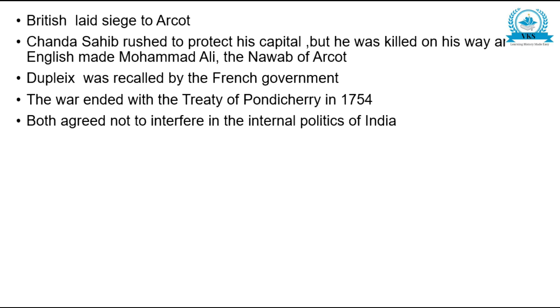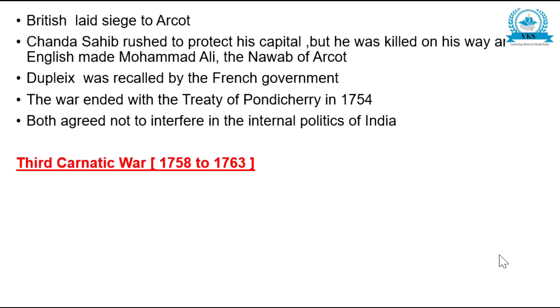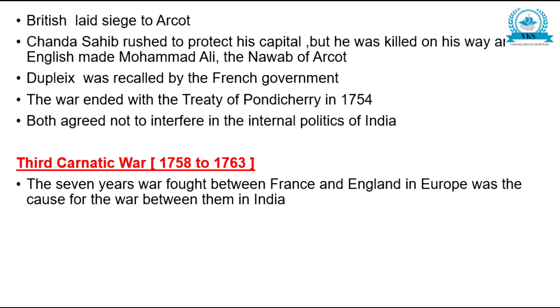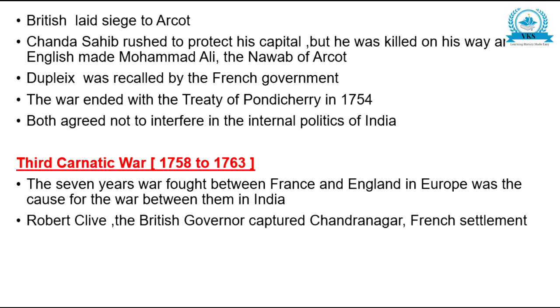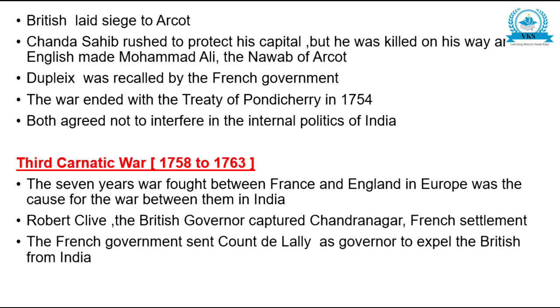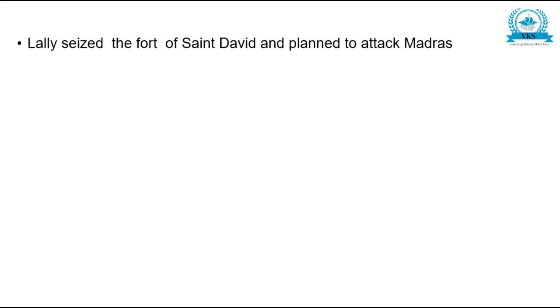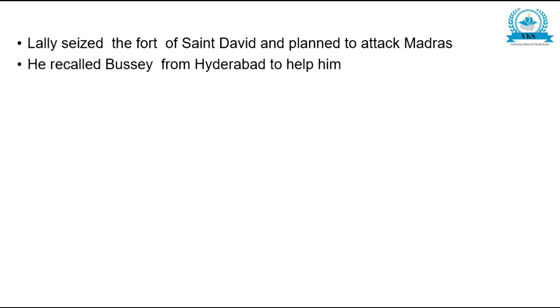So now let us just go through the points. Third Carnatic War. The 7 Years' War fought between France and England in Europe was a cause of war between them in India. Robert Clive, the British governor, captured Chandranagar, which was a French settlement. The French government sent Count de Lally as governor to expel the British from India. Lally seized the fort of St. David and planned to attack Madras. He recalled Bussey from Hyderabad to help him. The English attacked Hyderabad and captured it.